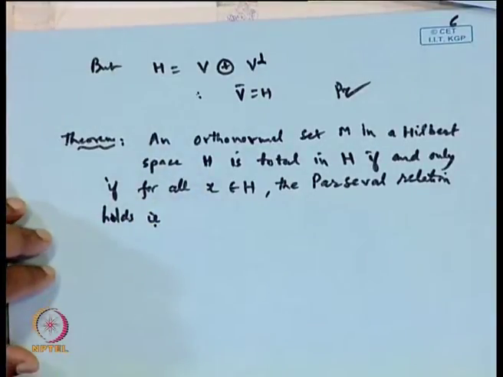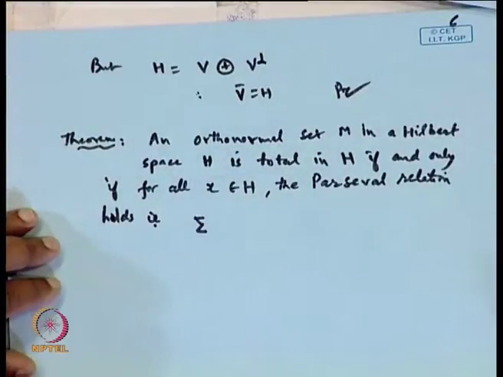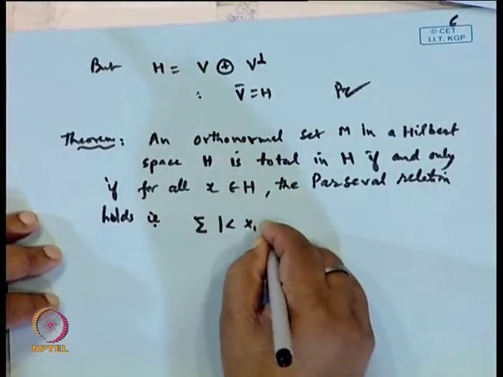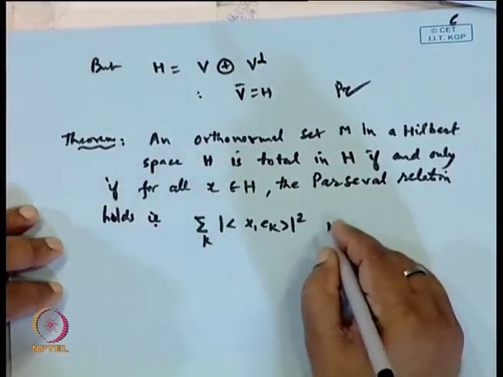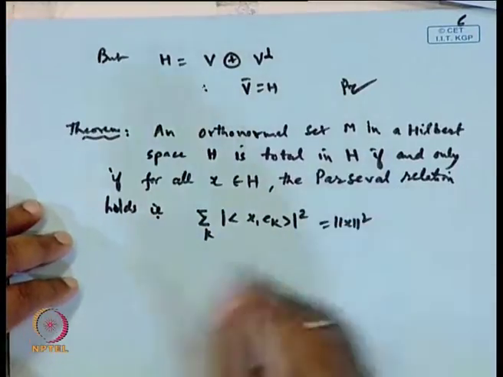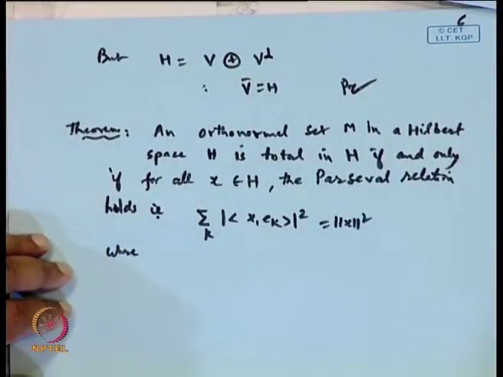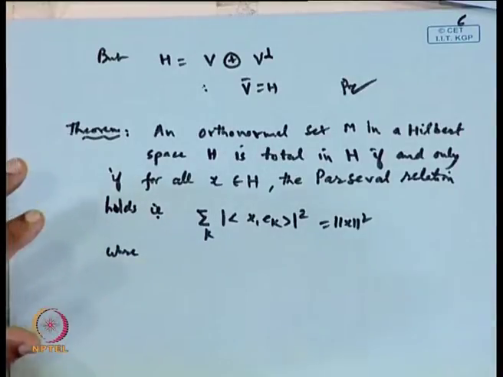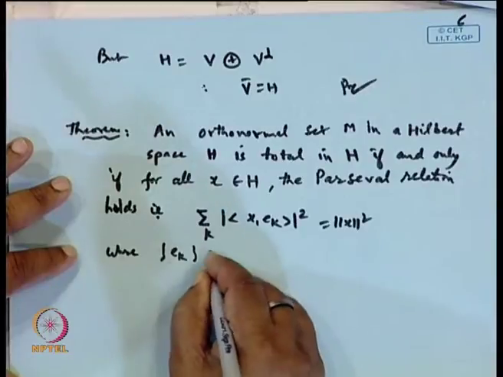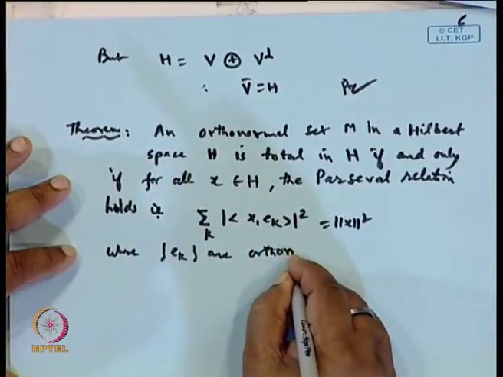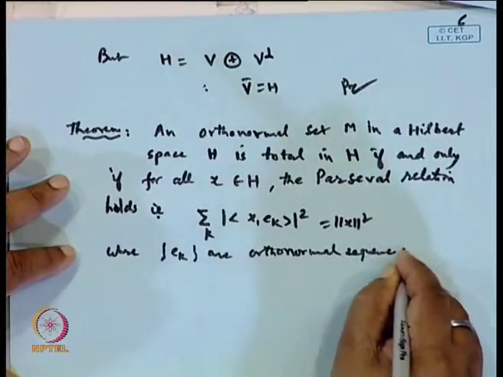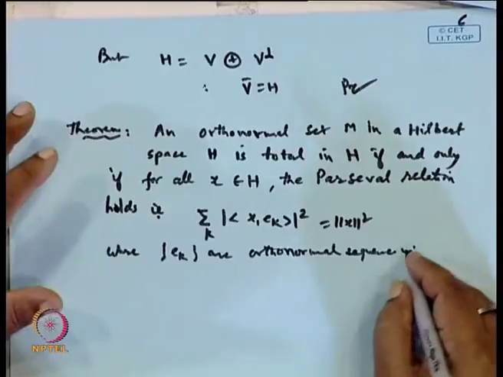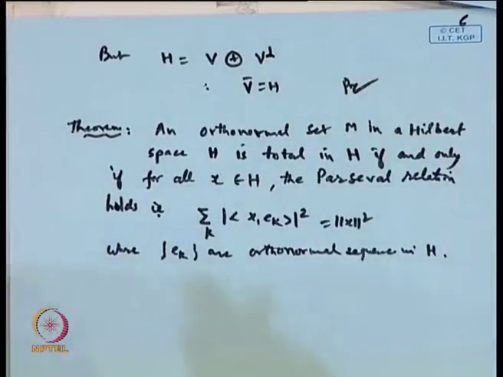That is, what is the Parseval relation? That is, the sum over k of the modulus of the inner product of x with e_k, whole squared, equals the norm of x squared, where the e_k are the orthonormal sequence in a Hilbert space H. Clear?